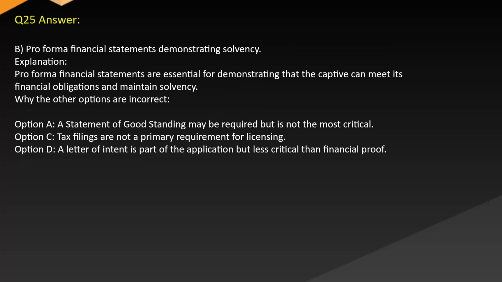Answer: B. Pro forma financial statements demonstrating solvency. Explanation: pro forma financial statements are essential for demonstrating that the captive can meet its financial obligations and maintain solvency, while the other options are incorrect. Option A. A statement of good standing may be required but is not the most critical. Option C. Tax filings are not a primary requirement for licensing. Option D. A letter of intent is part of the application but less critical than financial proof.